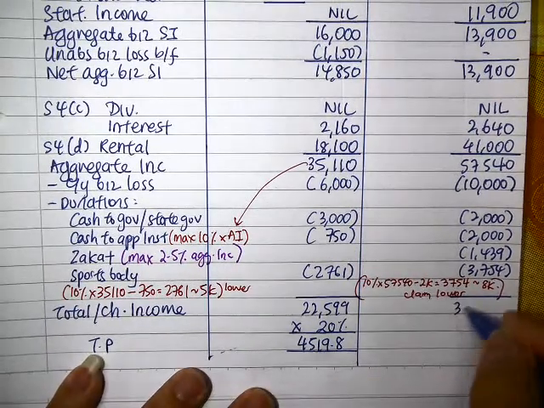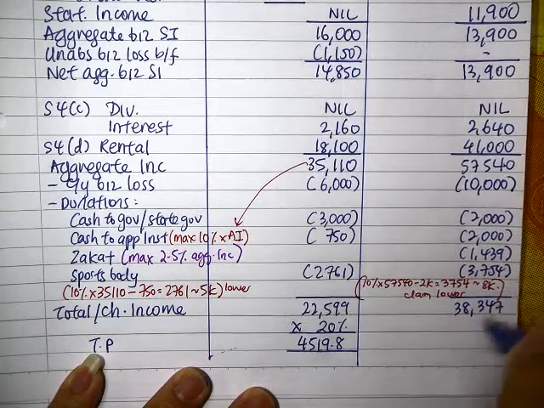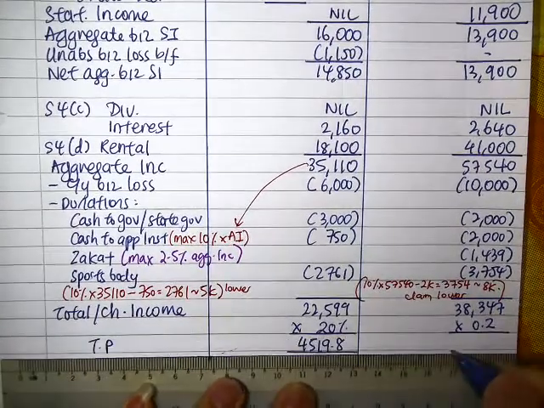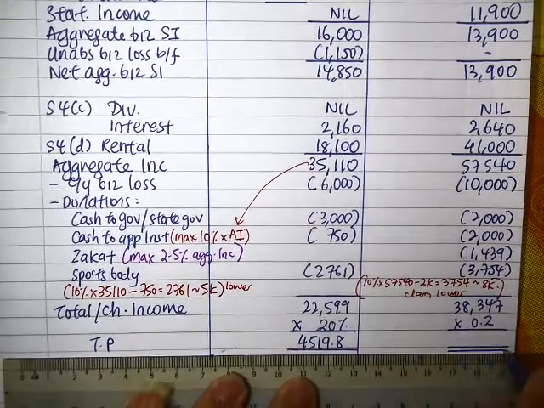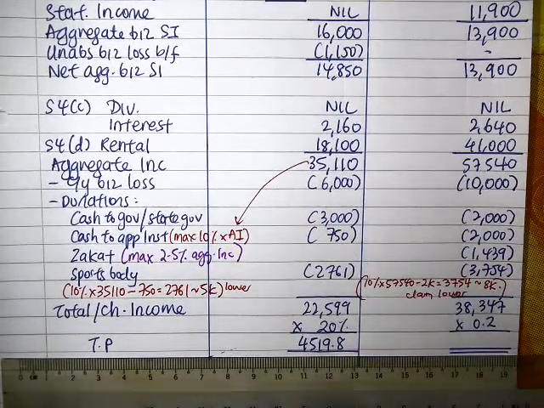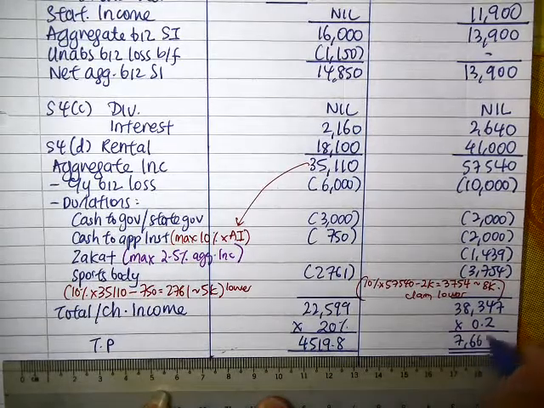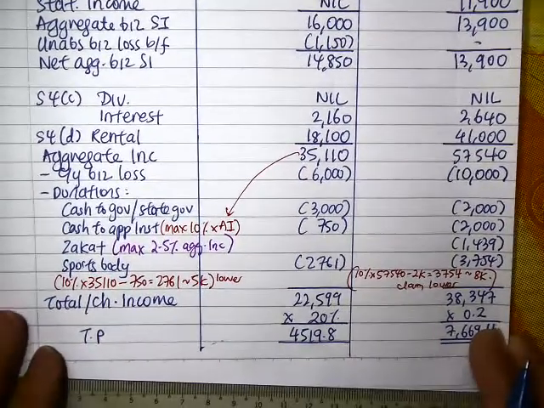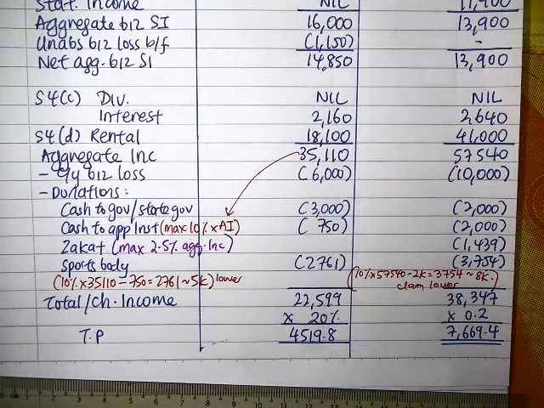Alright, the chargeable income is 38,347. And again, anything up to the first 500,000 for a small company, you're going to pay tax at 20%. So the tax payable is 7,669.40. Alright guys, that's the answers to page 30.